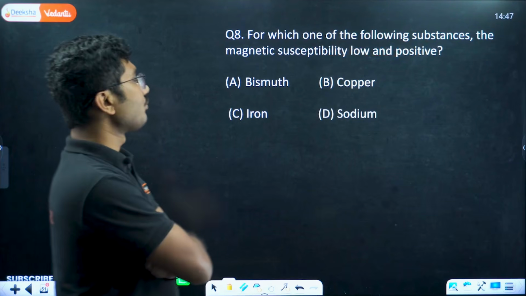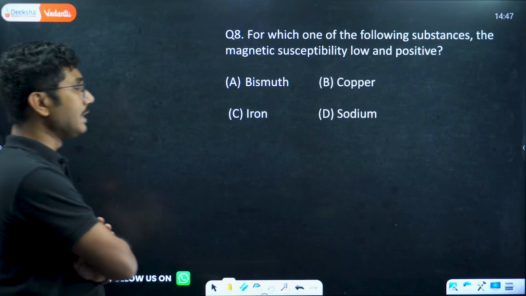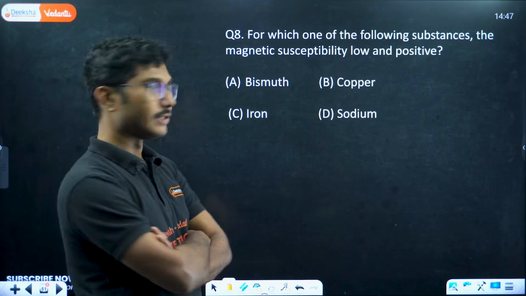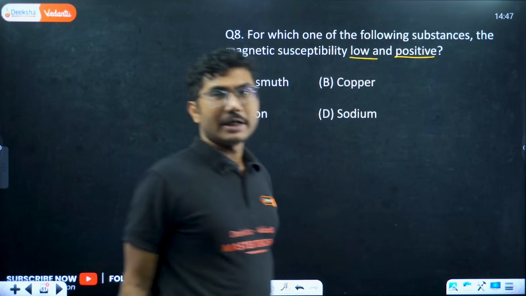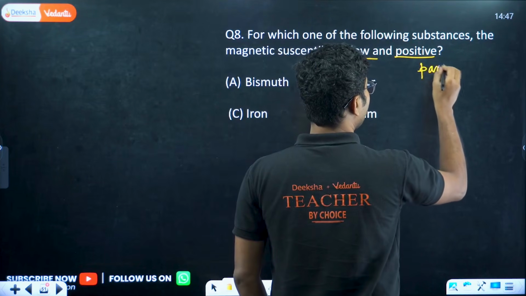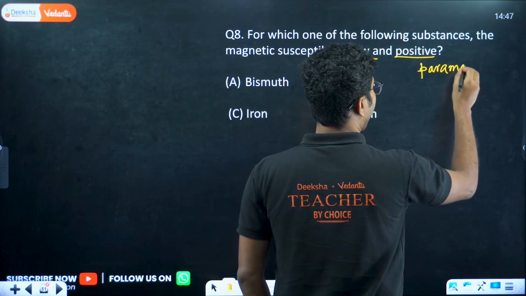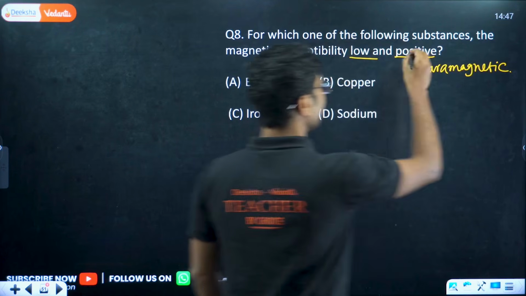For which one of the following substances is the magnetic susceptibility low and positive? It has to be low and positive. That means it has to be a paramagnetic substance, because it's positive.